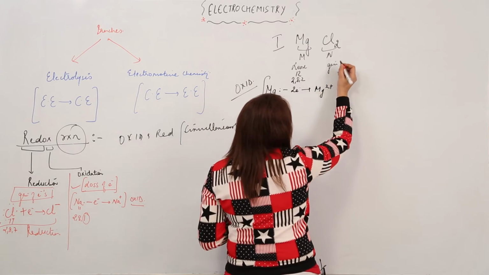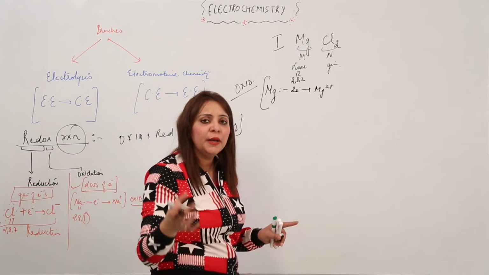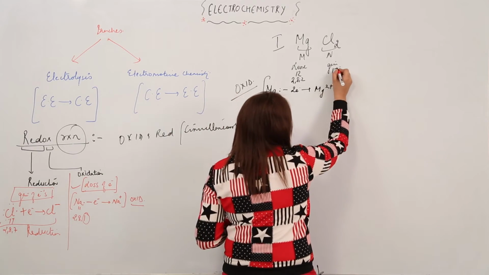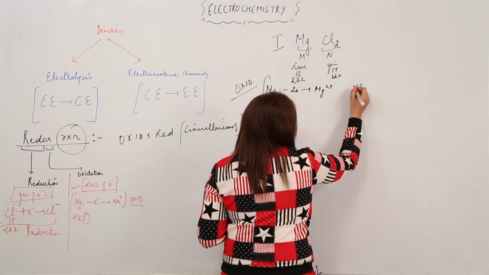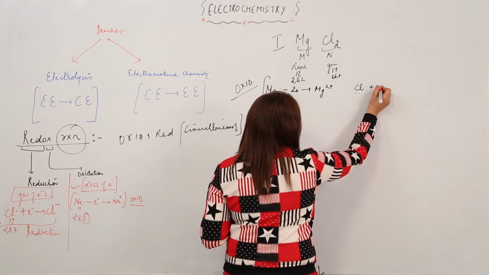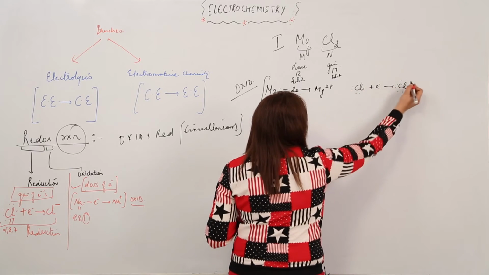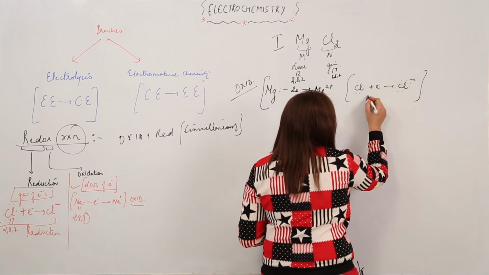Coming to Cl, don't look at the subscript yet, you will get to make the molecule at last. So just consider the atom. It is 17, configuration 2, 8, 7, and needs 1 electron to satisfy the octet.